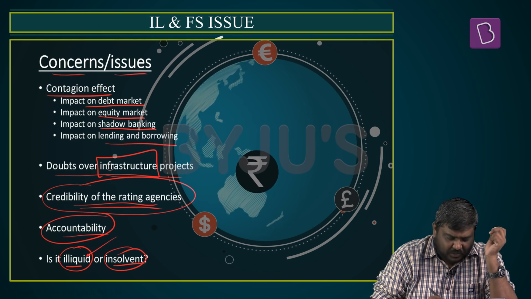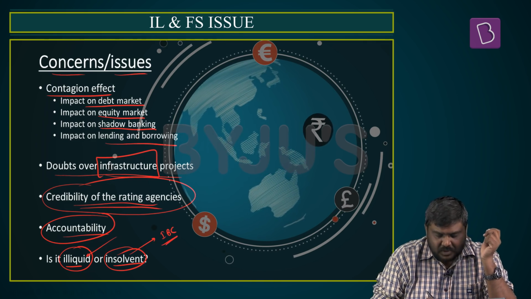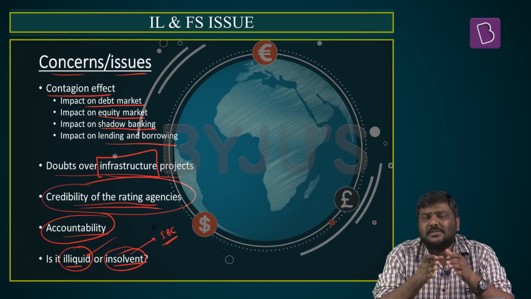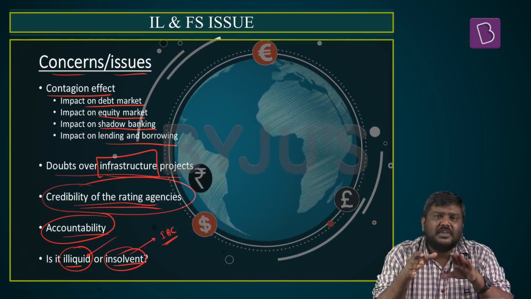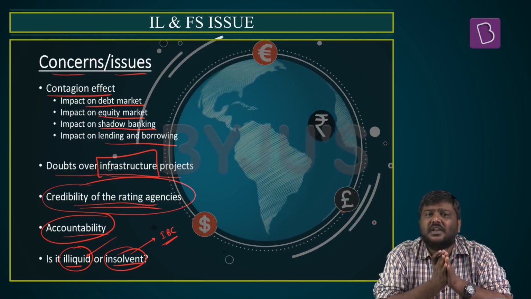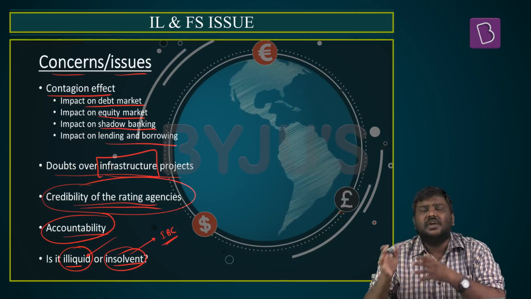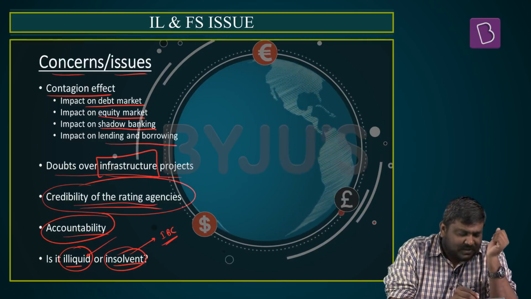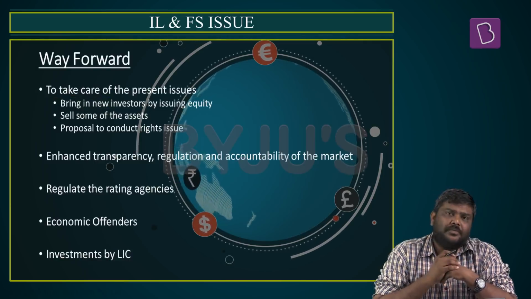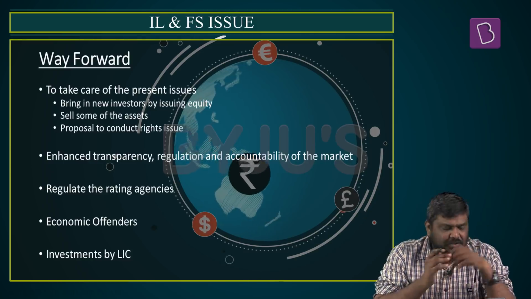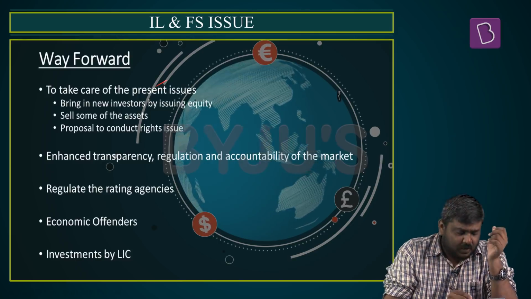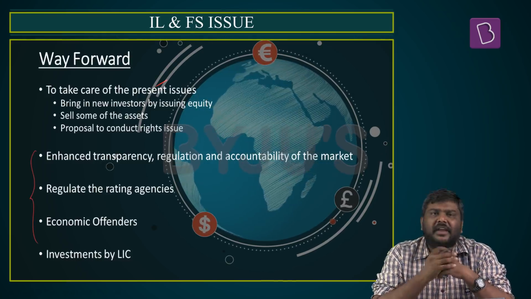And if it is an insolvent company, we will approach the insolvency and bankruptcy code. That is what various experts are recommending this committee to do. They are simply saying this company, IL&FS, is insolvent. You cannot restructure the company. You cannot resolve this issue. You better simply refer this to the insolvency and bankruptcy code. So these are some of the issues or concerns related to IL&FS. So finally, what is the way forward? Basically, I've divided the recommendations under two heads: what has to be done immediately by the committee of the government, and what will be the long-term measures which have to be taken.